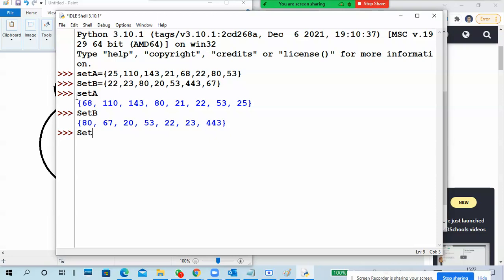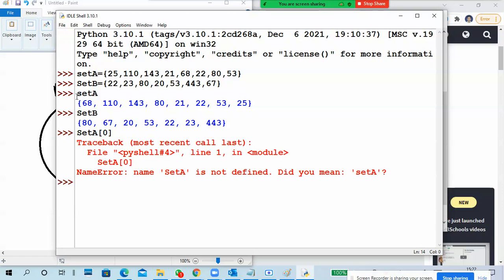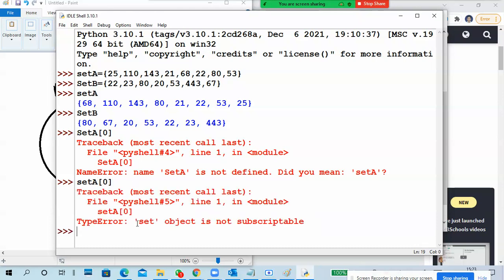Now I put set A dot, sorry, again a mistake. I am checking set A 0. Why is it showing an error? It is showing type error: set object is not subscriptable. Earlier I gave a wrong variable name, which was a name error, but here the variable name is correct.